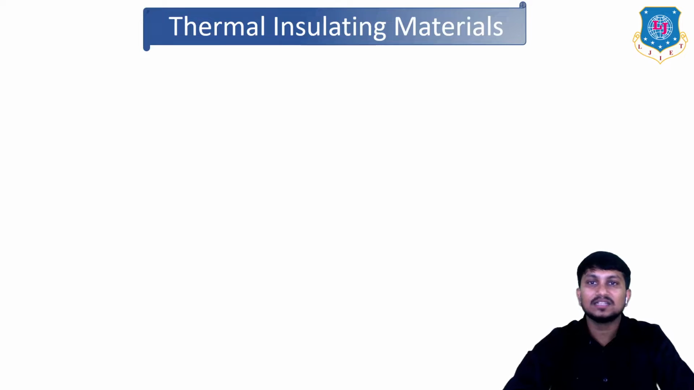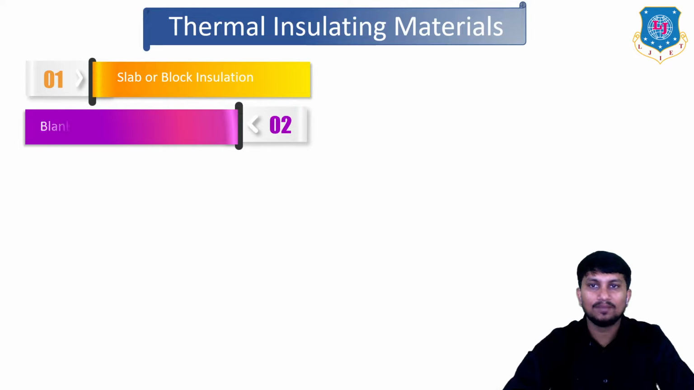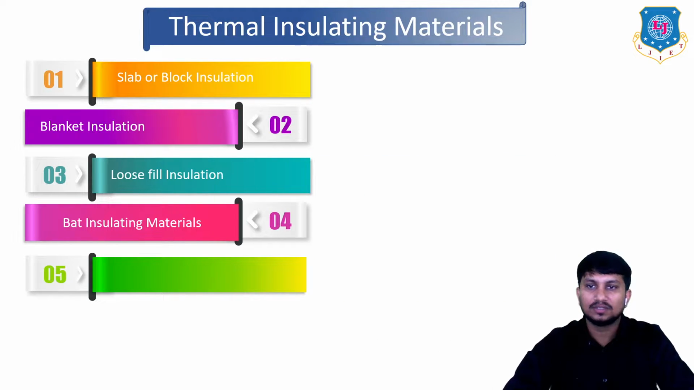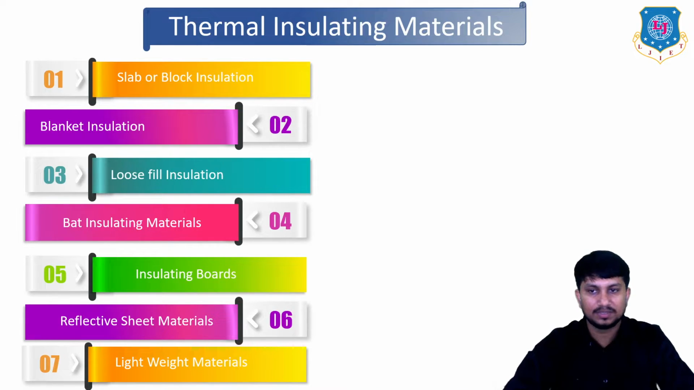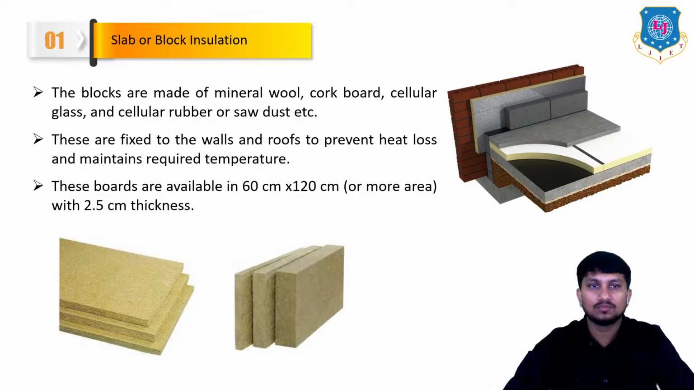Now let's see thermal insulating materials. The first material is slab or block insulation. Second is blanket insulation. Third is loose fill insulation. Fourth is batt insulating materials. Fifth is insulating boards. Sixth is reflective sheet materials. And the seventh is lightweight materials. We will understand all these types of thermal insulating materials one by one, starting with the first, slab or block